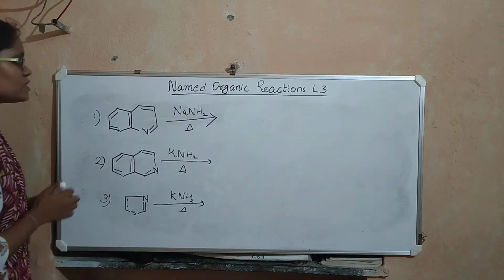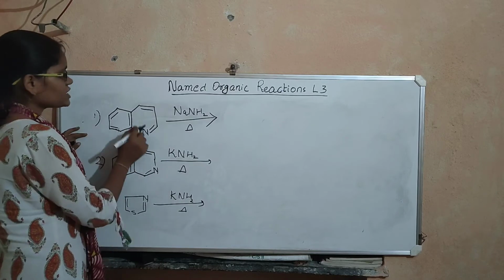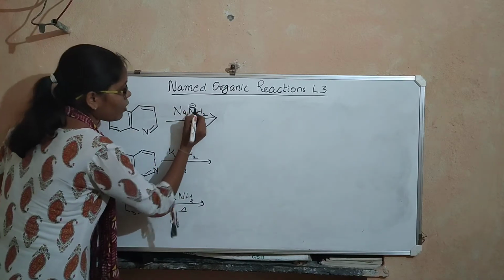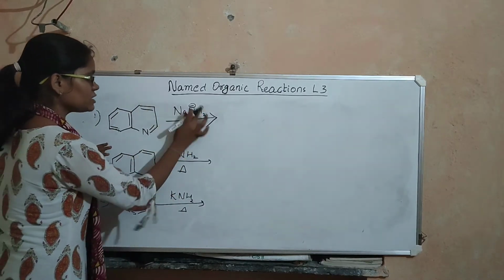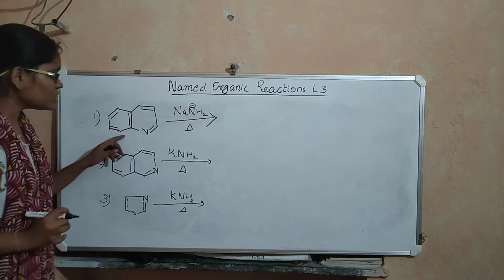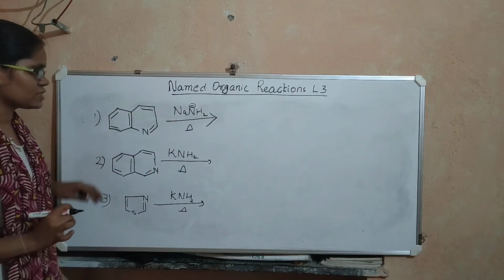Now let us do a few examples based on this Chichibabin reaction. So here are the examples of the Chichibabin reaction. Look at the first reaction. Now we have to decide on which position this nucleophile will go and attack. For that we have to write the resonance structures for this compound.